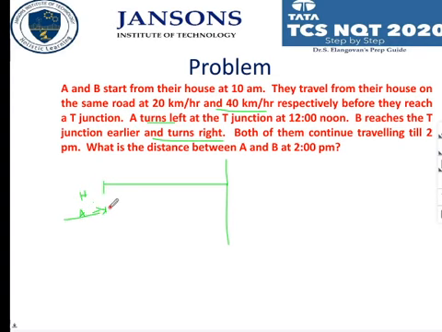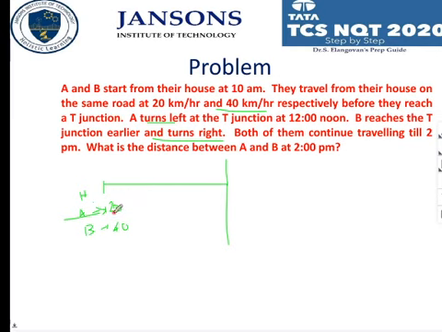Now A's speed is 20 kilometers per hour and B's speed is 40 kilometers per hour. People have come in public chat: 160 kilometers. Yeah, Gokul, you are right. Now we don't know this distance. What is this distance? How to find out?